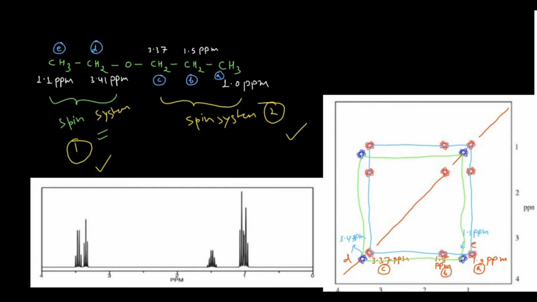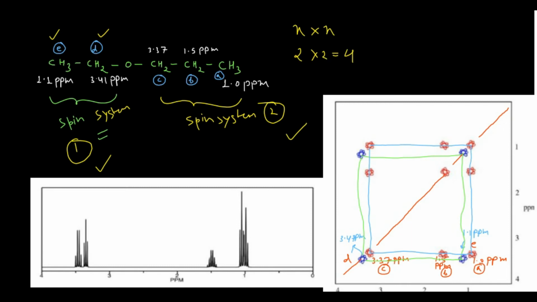So in that case, please remember, in the different spin systems, the number of proton sets you are having will decide your number of cross peaks. So basically, if you have n number of protons, the cross peaks would be n into n, right? For example, if you have a two proton system, then 2 multiplied by 2 will give you 4. And this is true here. You see one set of proton is this one, another set of proton is this one. That means a total of 2 sets are there. In that case, this is set 1, this is set 2. So 2 multiplied by 2 equals 4.